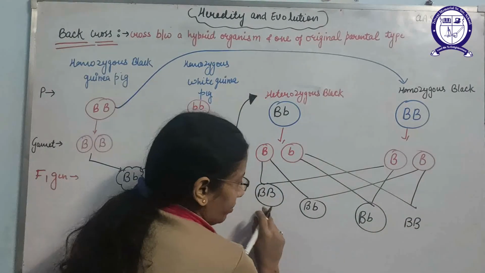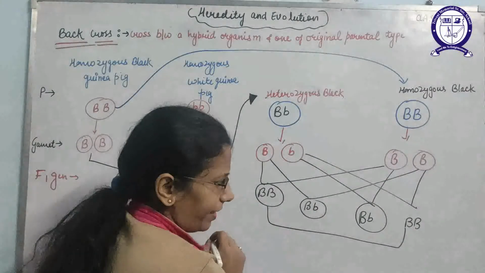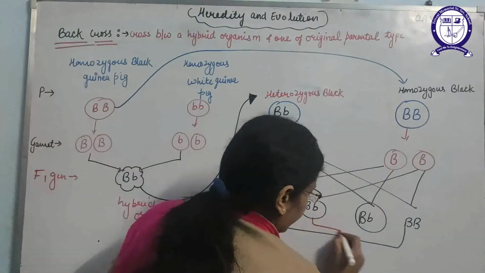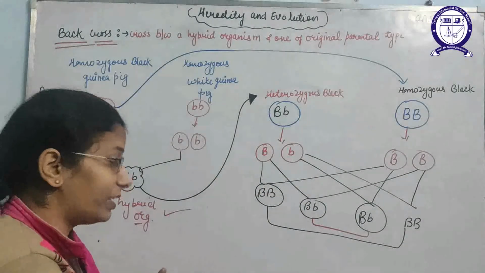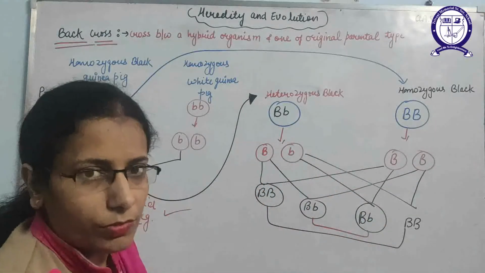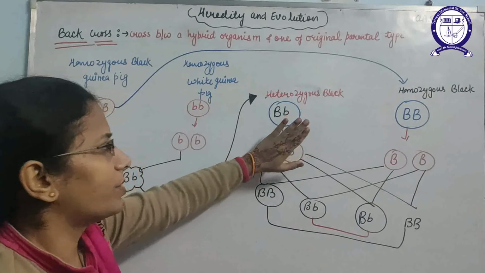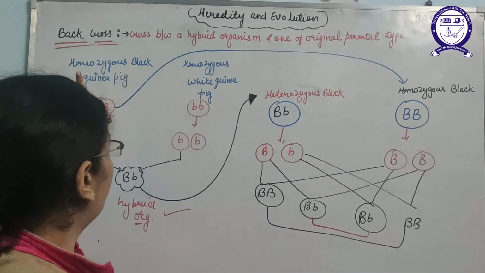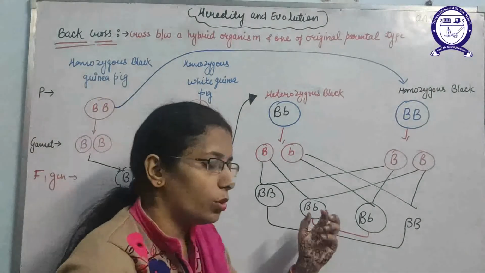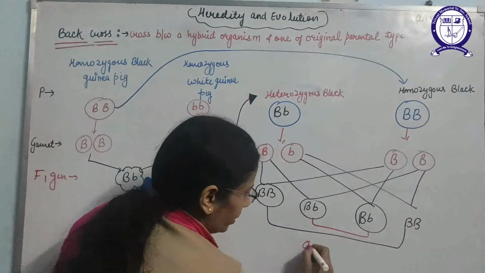So those with capital B, capital B, having the pure black character, are 2, and those having the hybrid character are also 2. But what is common in all of these? Yes, all are black. If you cross this hybrid organism with the homozygous dominant, then we get all characters of the dominant type, so all will be black.